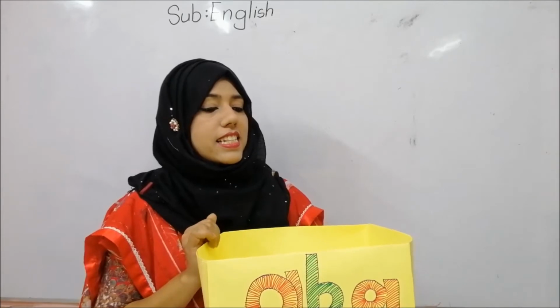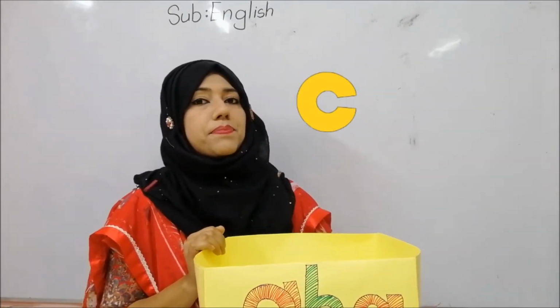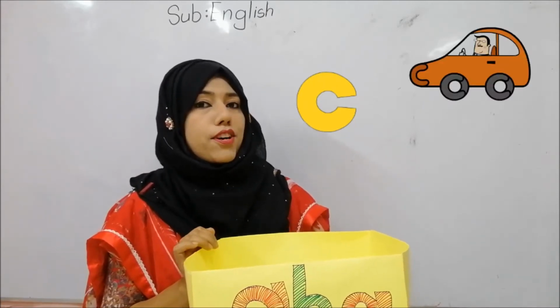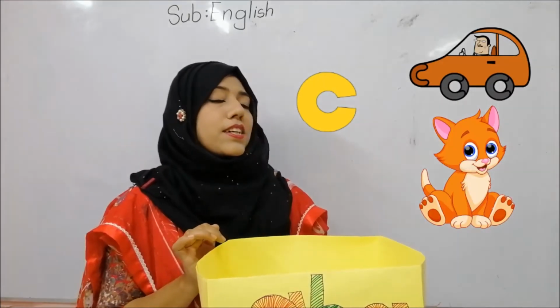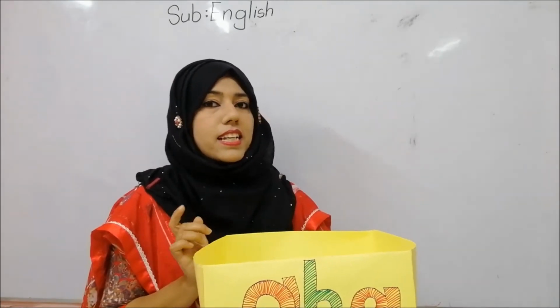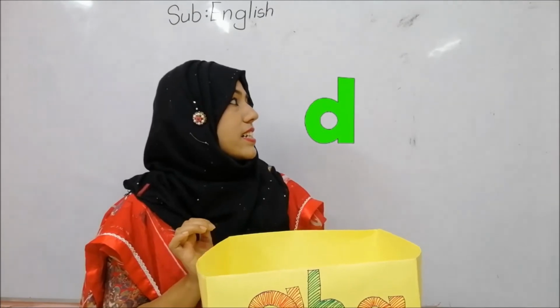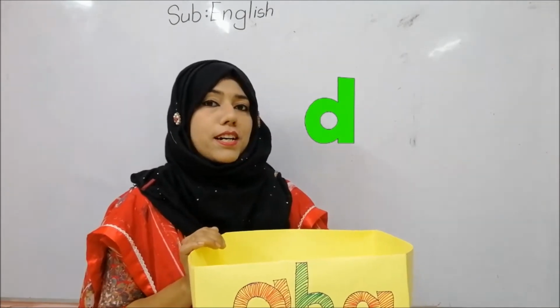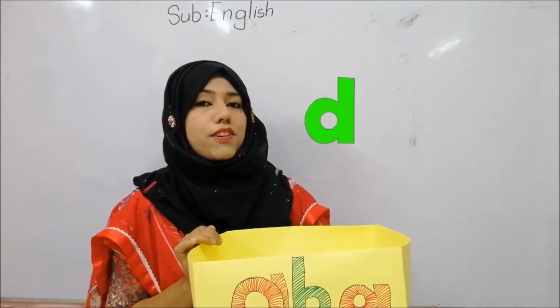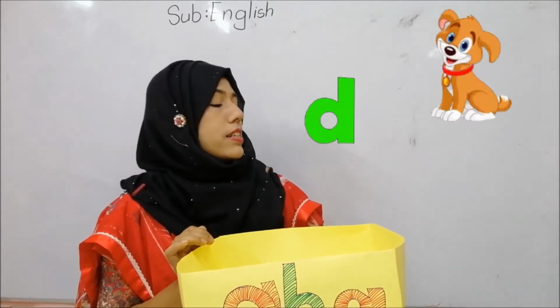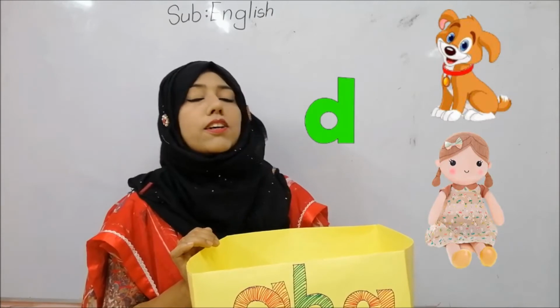Okay. So, now this is letter C. C phonic sound is ka. C for car. C for cat. Okay. Then see next which letter will come? This is letter D. D phonic sound is da. D for dog. D for doll.